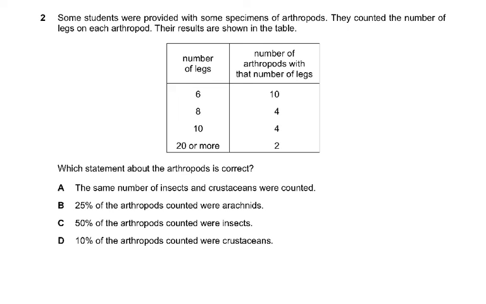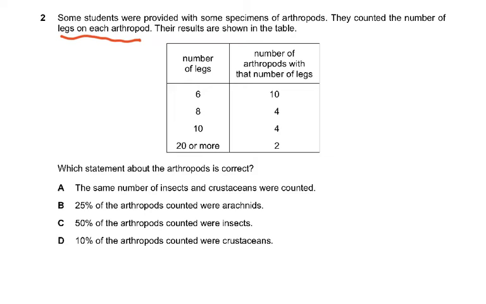Question number 2. Some students were provided with some specimens of arthropods. They counted the number of legs on each arthropod. Their results are shown in the table. Number of legs is 6, 8, 10, 20 or more. Number of arthropods with that number of legs: 10 with 6 legs, 4 with 8 legs, 4 with 10 legs, and 2 with 20 or more legs. Now it says which statement about the arthropods is correct.